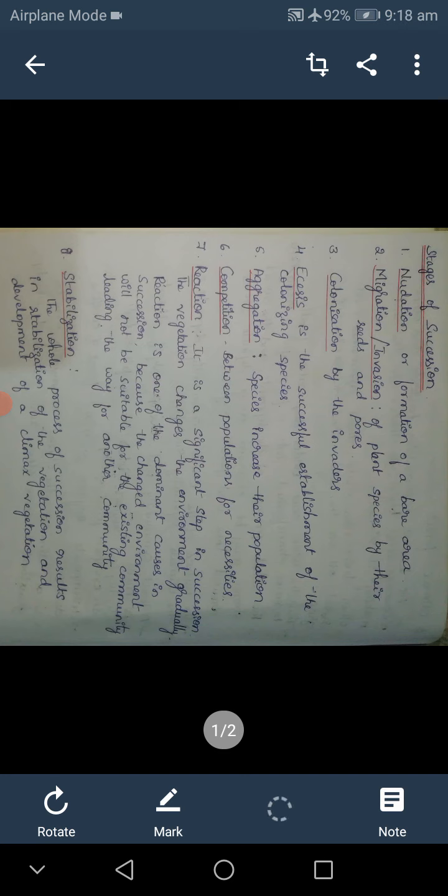The next step is reaction. It is a significant step in succession. The vegetation changes the environment gradually. Reaction is one of the dominant causes in succession because the changed environment will not be suitable for the existing community, leading the way for another community.